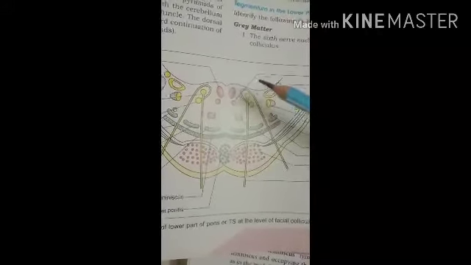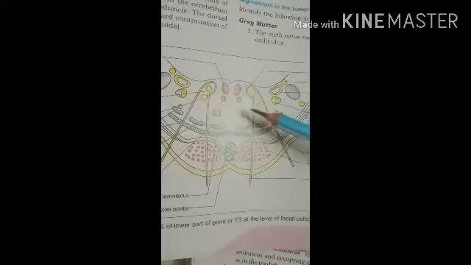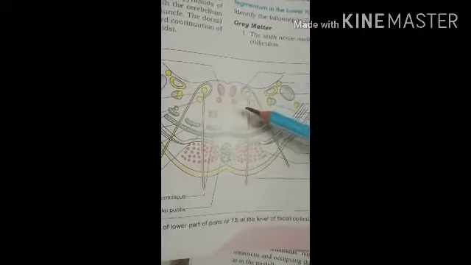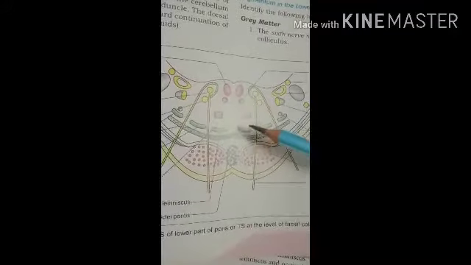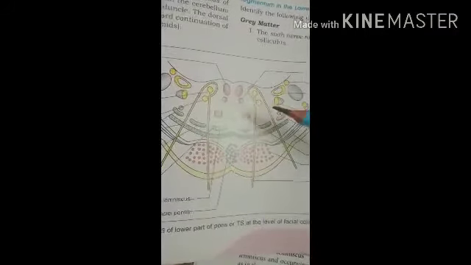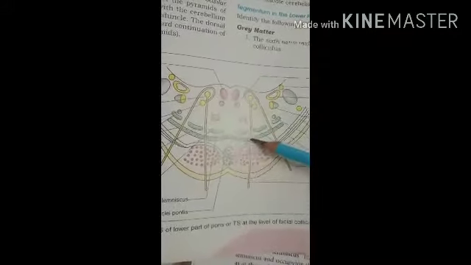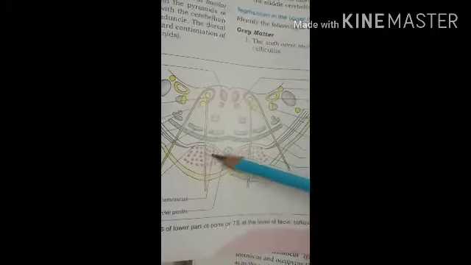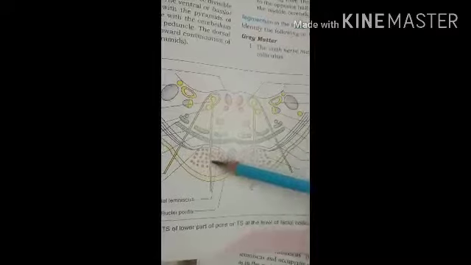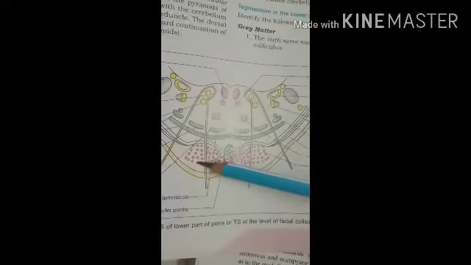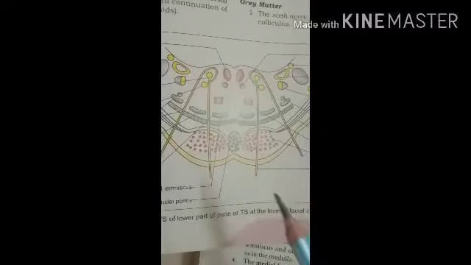The characteristic features occur when the lesion is on this side. Ipsilateral medial squint due to involvement of the abducent nerve. Then ipsilateral facial palsy due to involvement of the facial nerve. And contralateral hemiplegia due to involvement of the corticospinal tract and its fibers. These symptoms are seen in this disease, which is called Millard-Gubler syndrome. So these are the clinical points related to the pons.